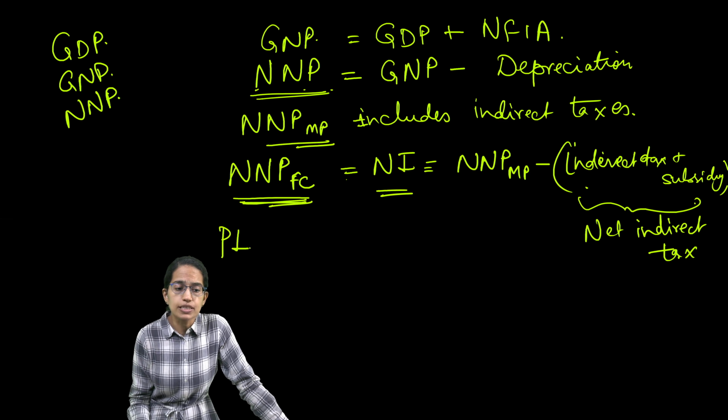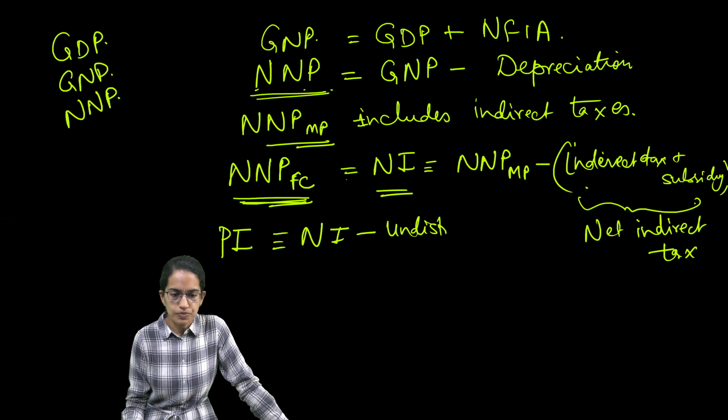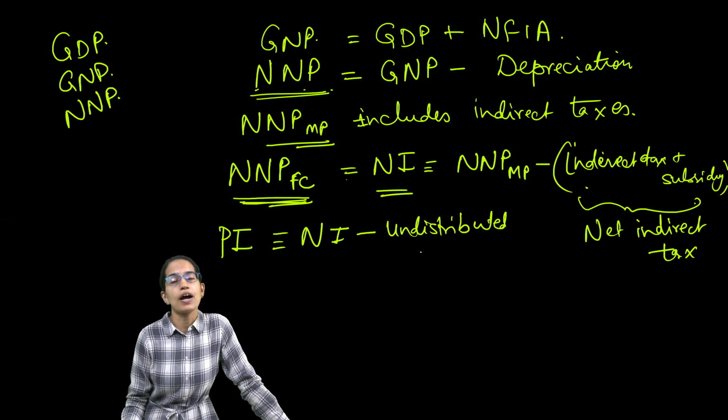Now, what is personal income? Personal income is equal to the national income minus the undistributed profit. Undistributed profit is the profit not distributed among the factors of production.